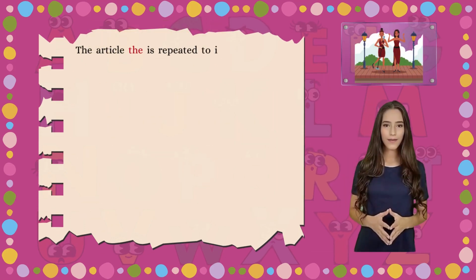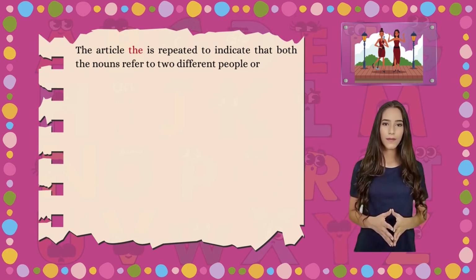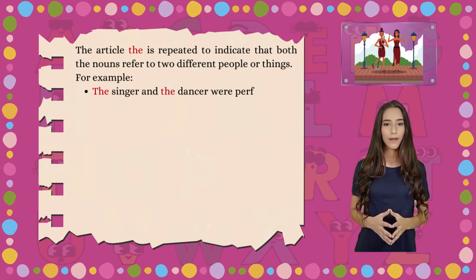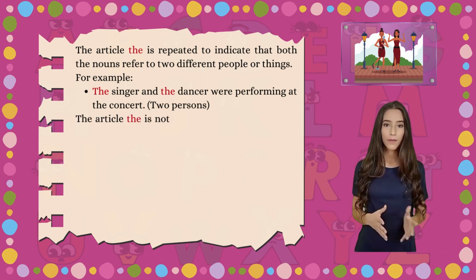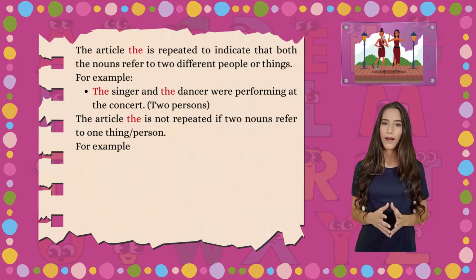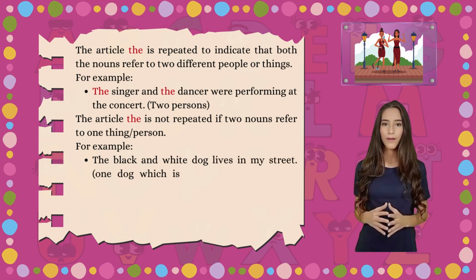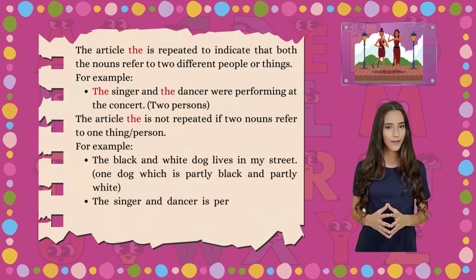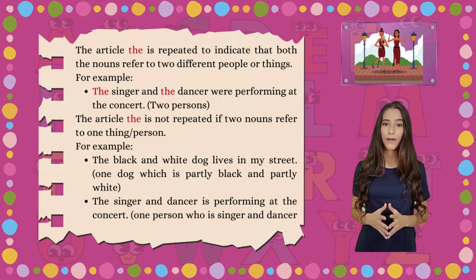The article is repeated to indicate that both the nouns refer to 2 different people or things. For example, the singer and the dancer were performing at the concert. 2 persons. The article is not repeated if 2 nouns refer to one thing or person. For example, the black and white dog lives in my street. One dog which is partly black and partly white. The singer and dancer is performing at the concert. One person who is singer and dancer as well.